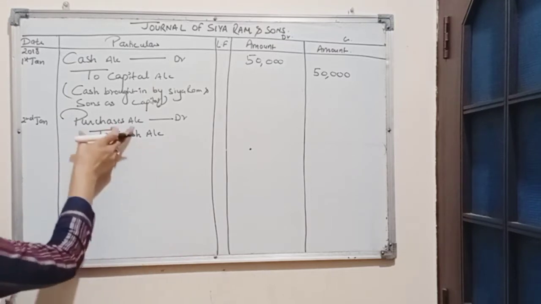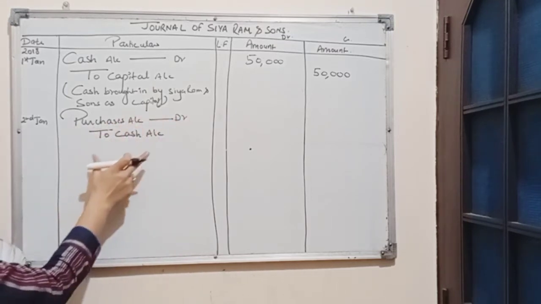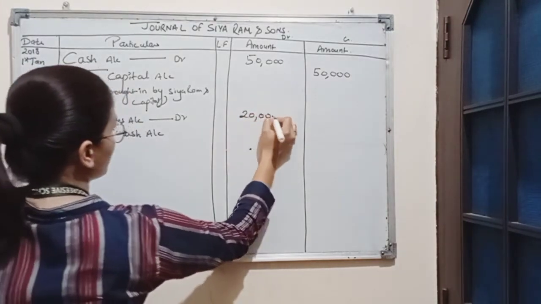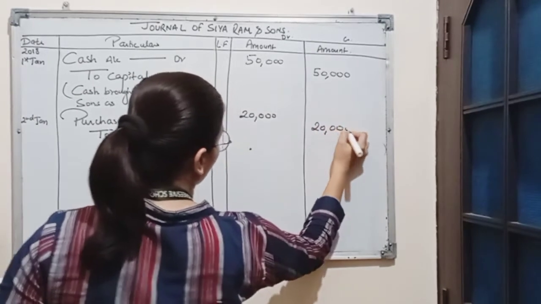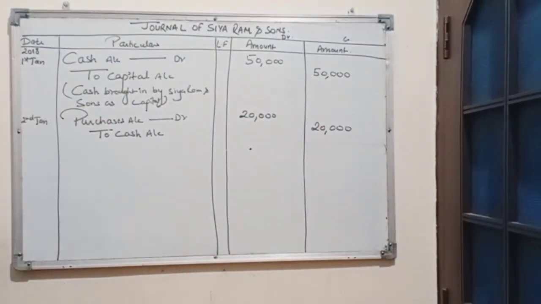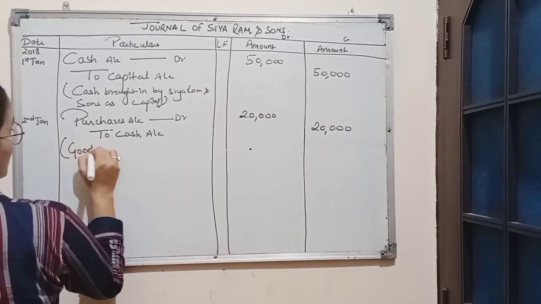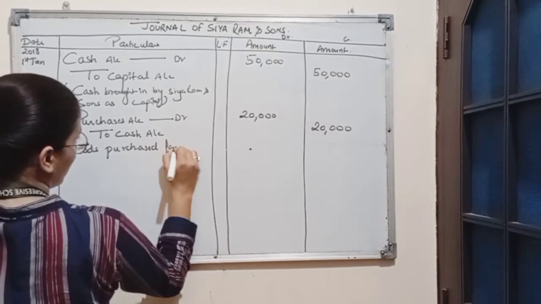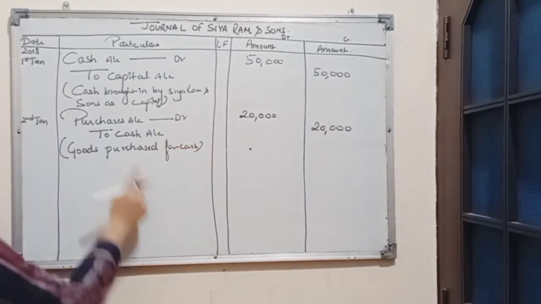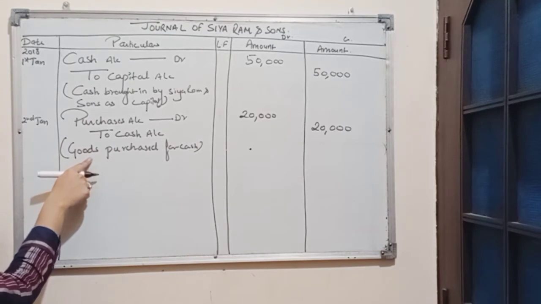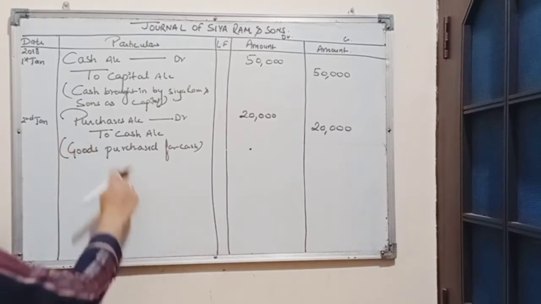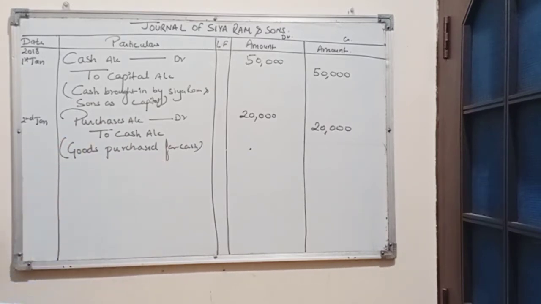So the entry will be purchases account debit to cash account. Amount is rupees 20,000. Narration for this transaction will be goods purchased for cash. We record purchases account in case of only goods. If we are purchasing an asset, at that time we will debit the asset account, not purchases account. Purchases will be recorded only in case of goods purchased.